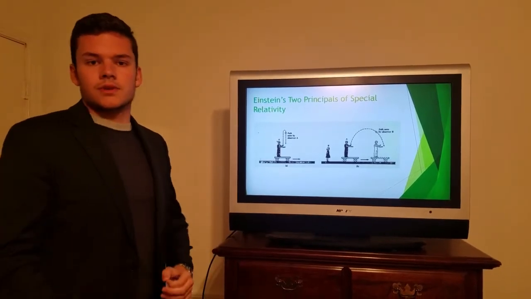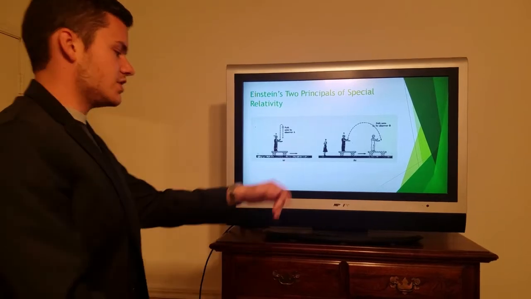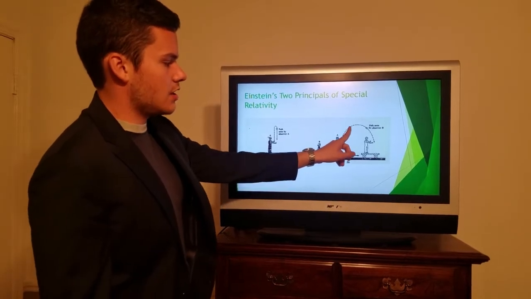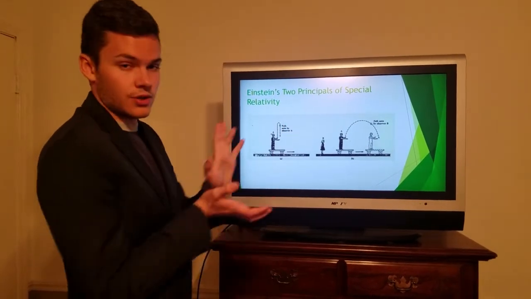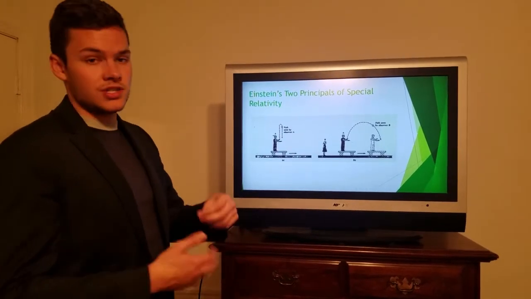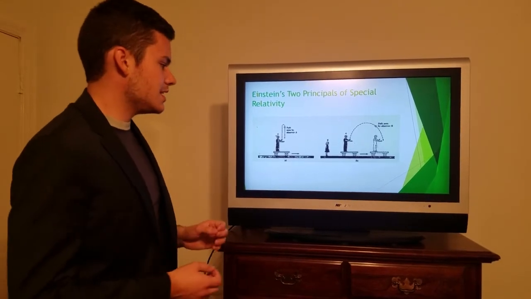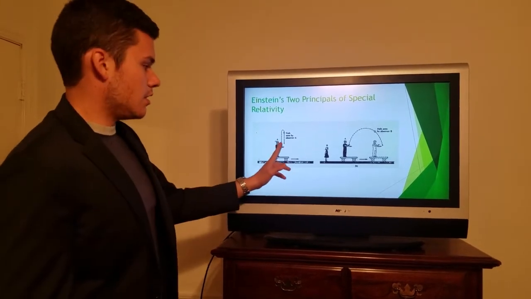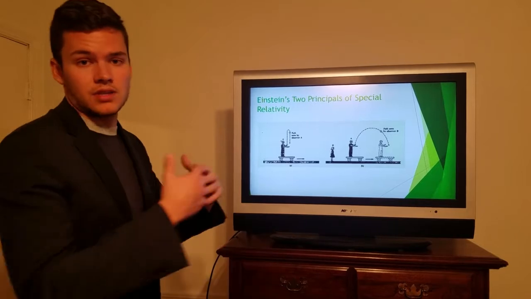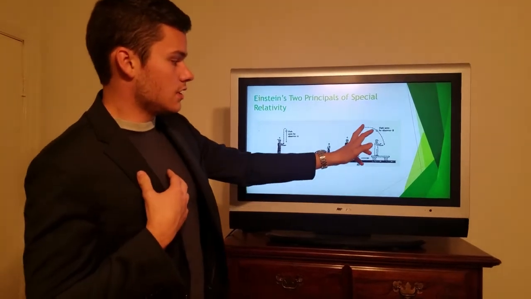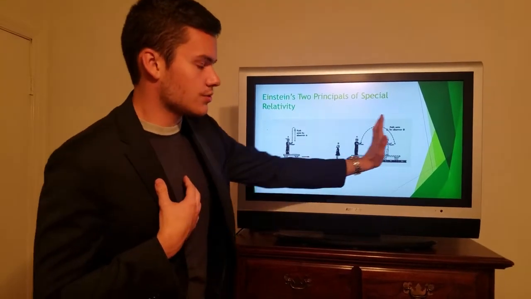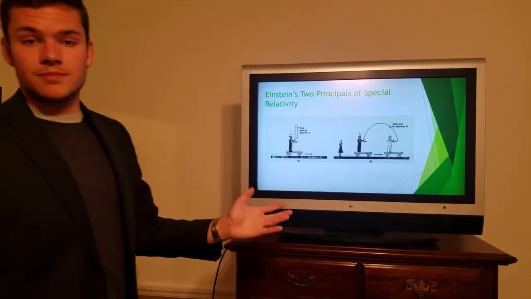But what if an observer, this little girl right here, watches him on the moving platform? Well, if he throws it up, it has an arc to it because he has a horizontal component. Whereas right here, for him, he doesn't see his horizontal component because he is also moving. So this means that relative to him, the ball is moving a shorter distance. But relative to an outside observer, the ball is moving a larger distance. And the ball is also going faster because we're taking into account his horizontal component. So this makes sense, right?